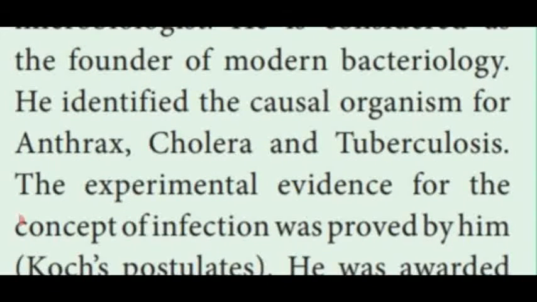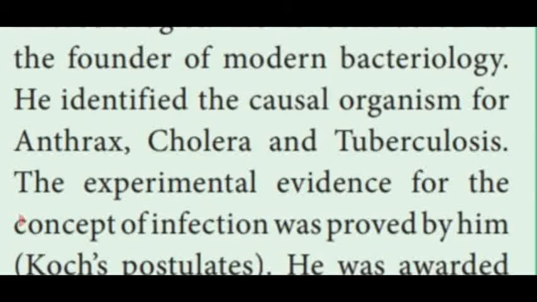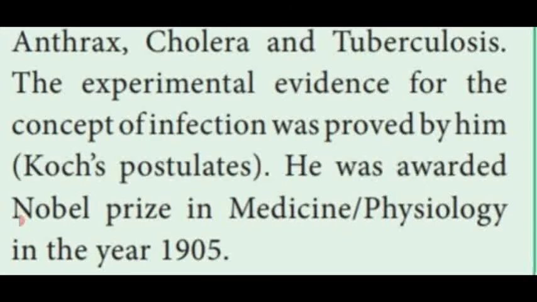He identified the disease-causing organism, that is the causal organism, for anthrax. Anthrax is a kind of disease caused in animals by bacteria, and cholera, I told you, in human beings, and tuberculosis. Those are three different diseases caused by microorganisms. The experimental evidence for his concept of infection was proved by him, named Koch's postulates.